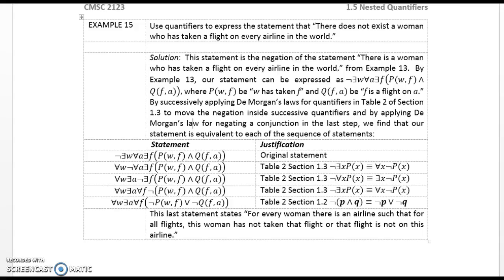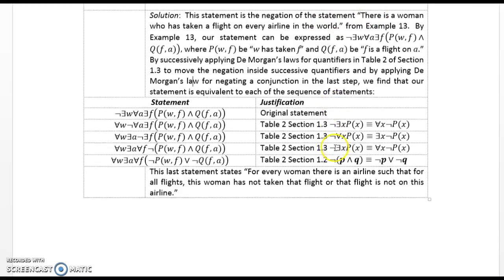Every existential quantifier has been changed to a universal quantifier, and every universal quantifier has been changed to an existential quantifier. The last statement states, for every woman there is an airline such that for all flights this woman has not taken that flight, or that flight is not on this airline.